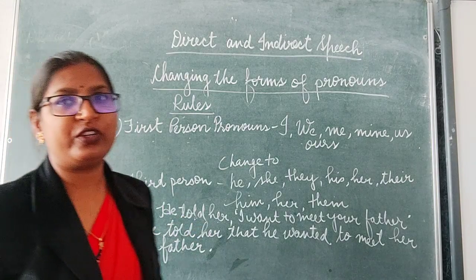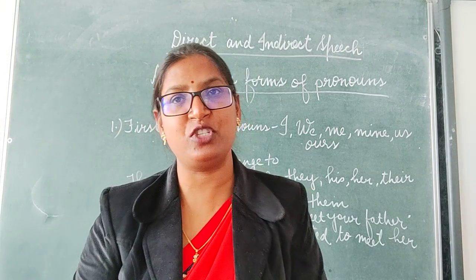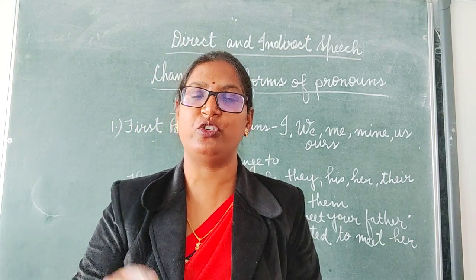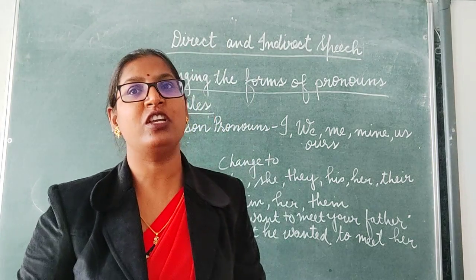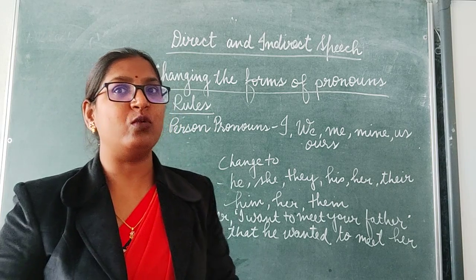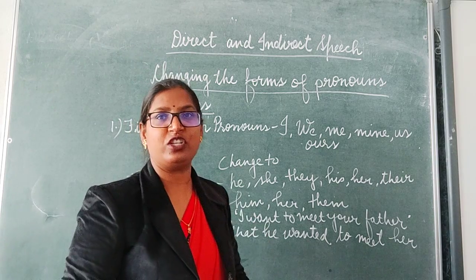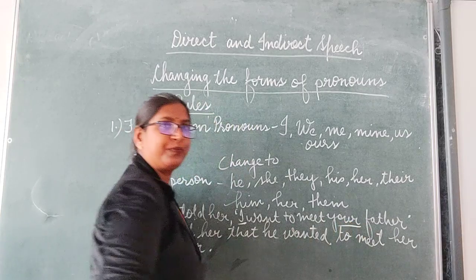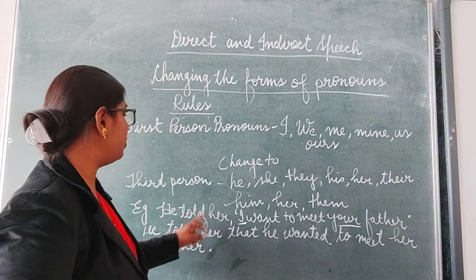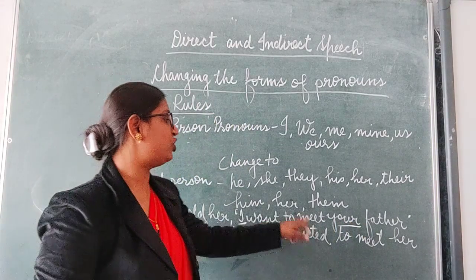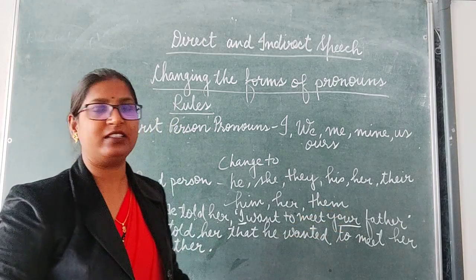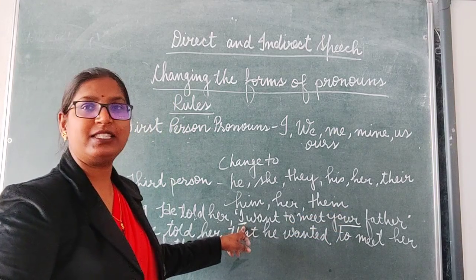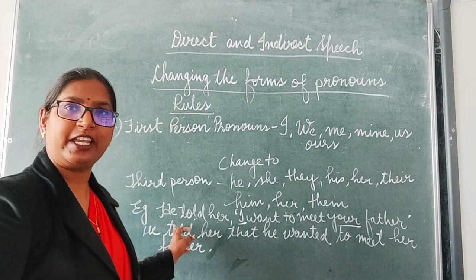So I told you in the beginning that according to the subject and the object of the introducing verb, we change the pronouns given in the quoted speech. We can see here the pronouns I and your. He told her, "I want to meet your father." I is the speaker, he.